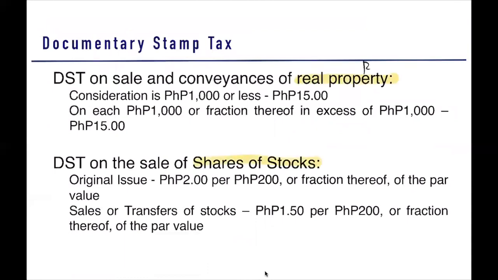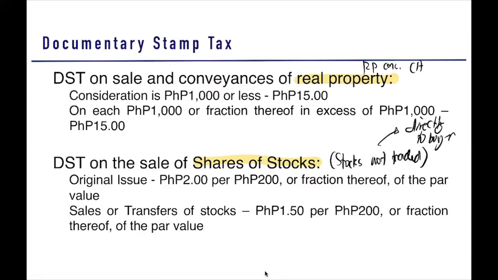So this again is the real property considered as capital asset. Here is stocks not traded. At some point, when you say not traded, it is directly to buyer. Why? Because you don't need to list it now in your stock exchange to be sold. You sell it directly to the buyer. So it is not traded, it can be directly to the buyer.